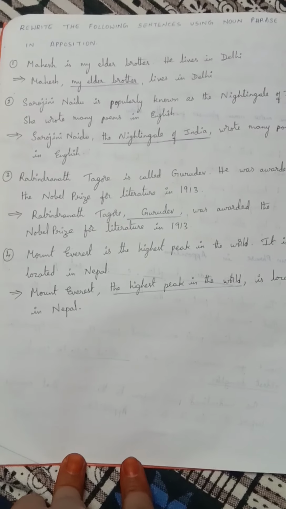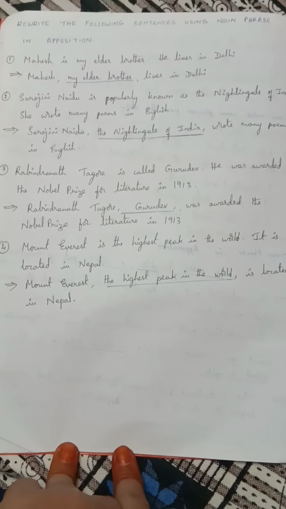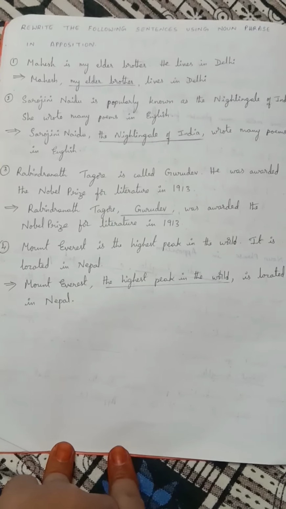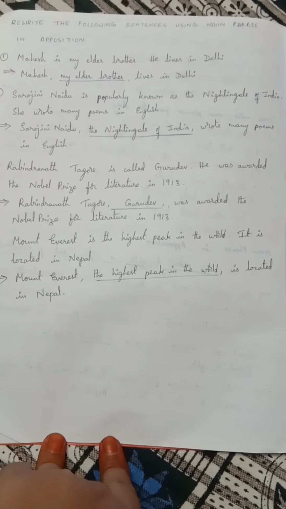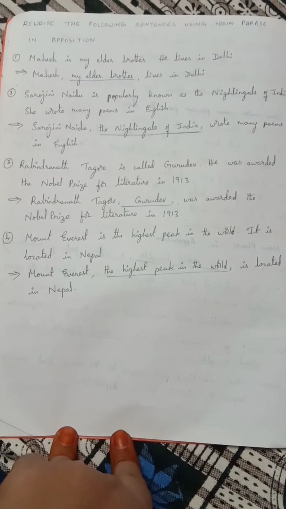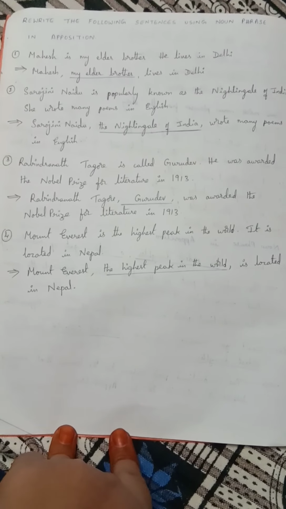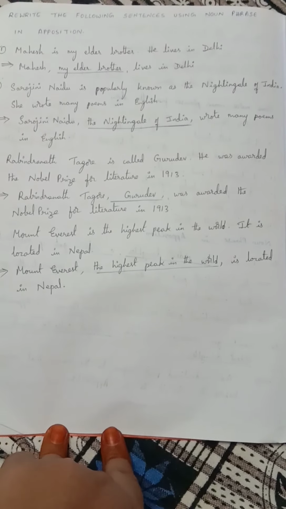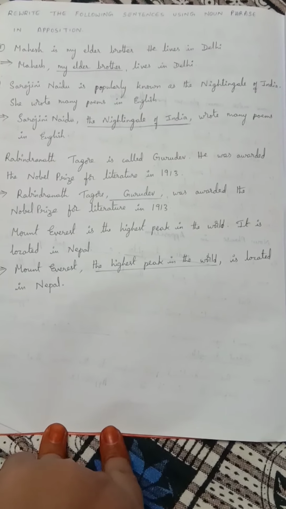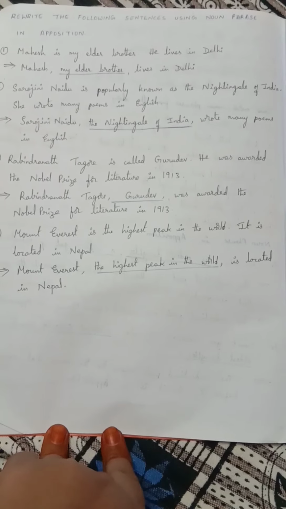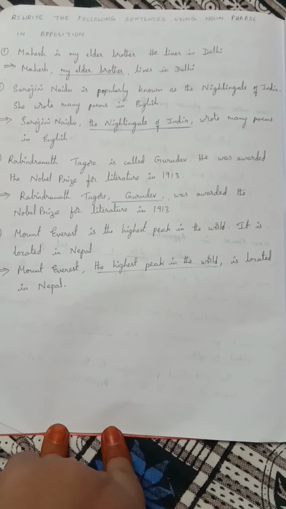See here children, these are from your textbook only. Sarojini Naidu is popularly known as the Nightingale of India. She wrote many poems in English. Okay. These two sentences we have to write in a single sentence. Sarojini Naidu, the Nightingale of India, wrote many poems in English.